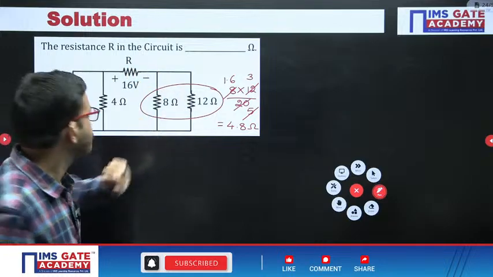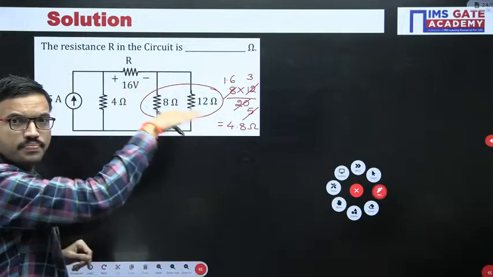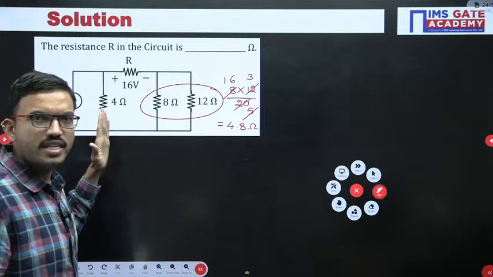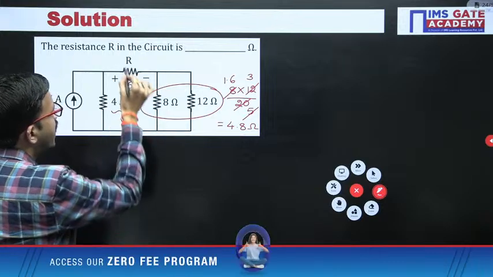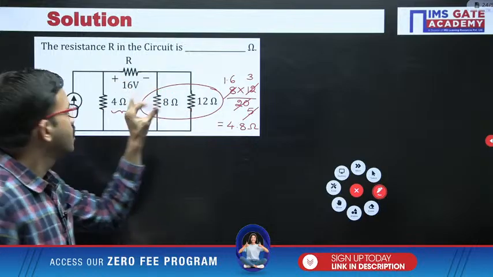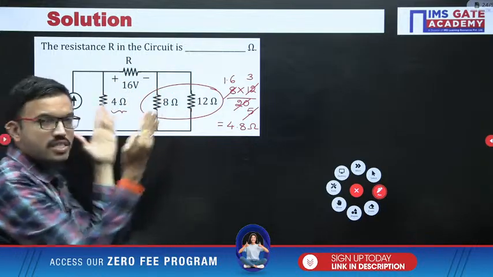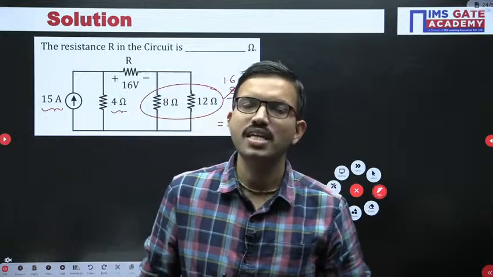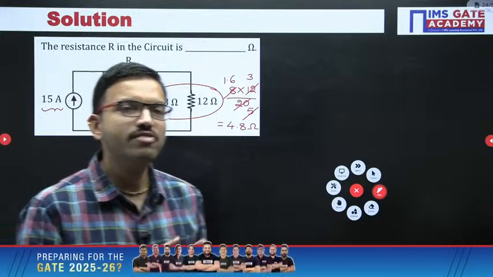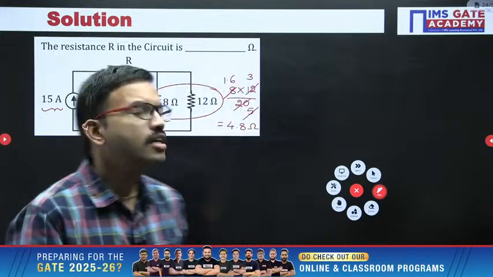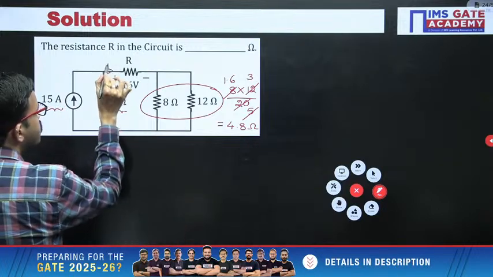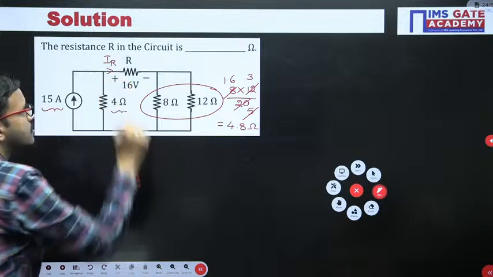Okay, right. In series we can add the resistors, right. So now if you closely observe, here you are having a 15 ampere current source and then a 4 ohm resistor, and then here you are having, net together, one resistor, right. So the current source and then 2 resistors, all the 3 elements are connected in parallel. Okay, I hope all of you know that in parallel the voltage will remain the same, the current will get divided. So here you can apply the current division rule in order to find out the current flowing through this particular resistor.